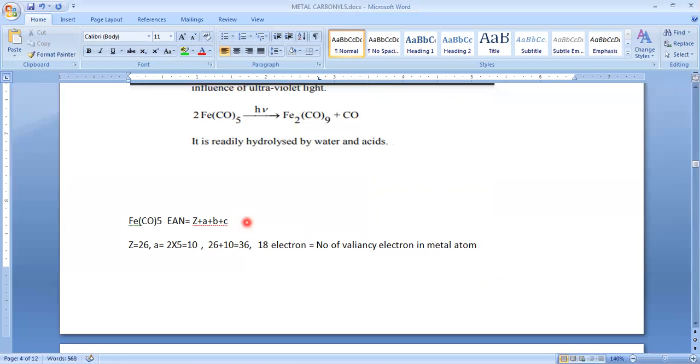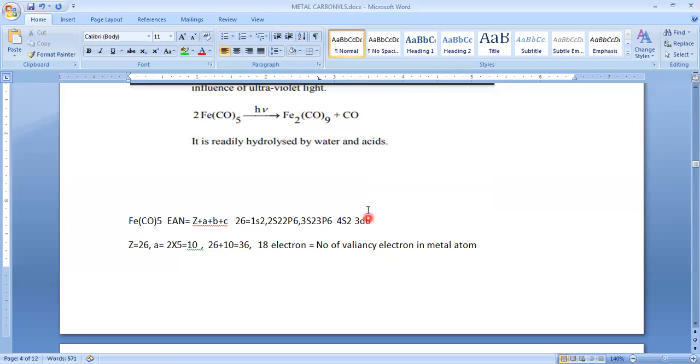If you write the electronic configuration of iron, atomic number is 26, we write 1s2, 2s2, 2p6, 3s2, 3p6, then 4s2, then 3d6.